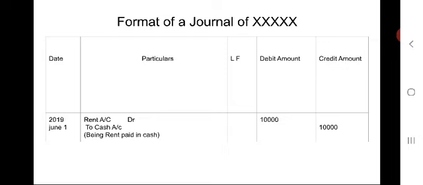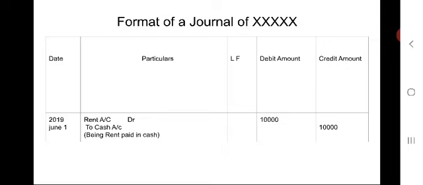So in this particulars column, on the left hand side, we write rent account. The word account must be added to every name: rent account, insurance account, commission account, Raju account, and so on. Maybe individuals, maybe companies, maybe expenditure, income, whatever it may be, account A/C has to be added.